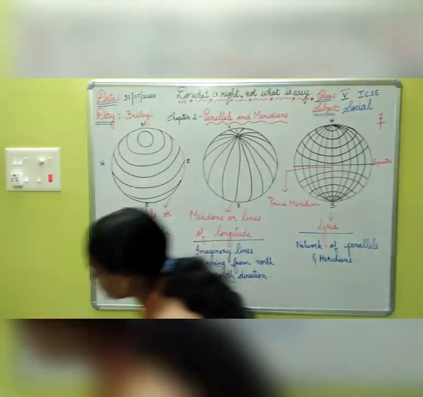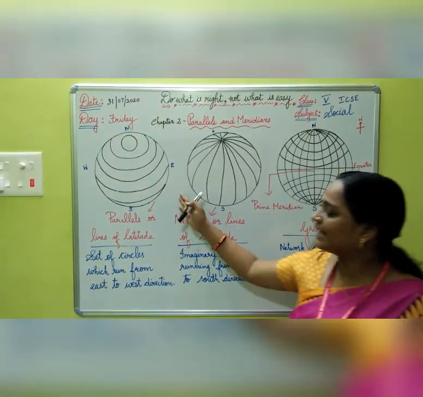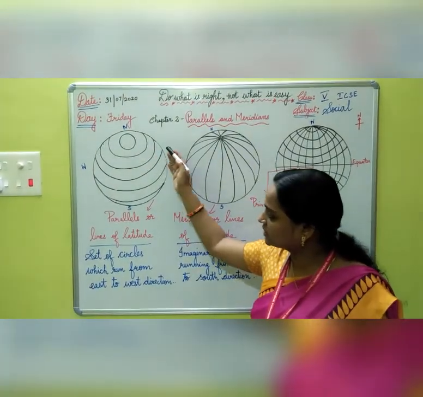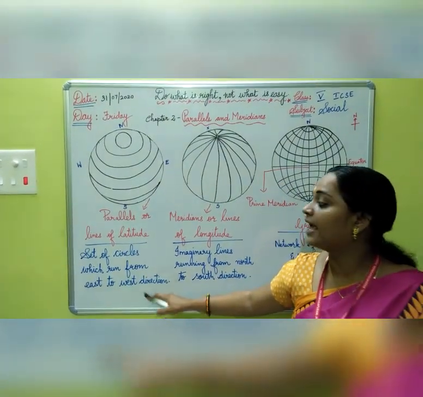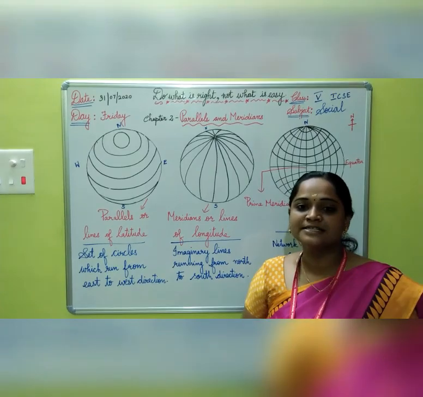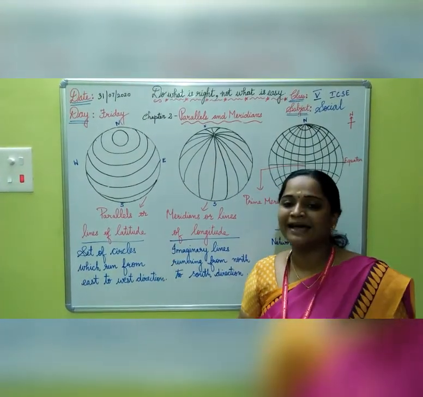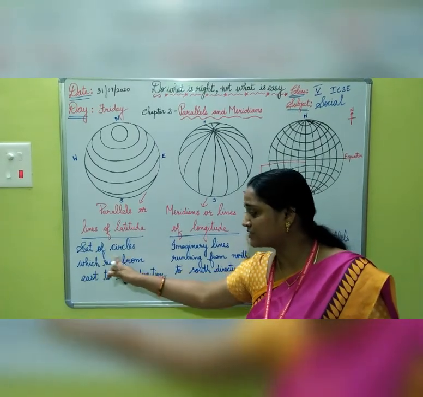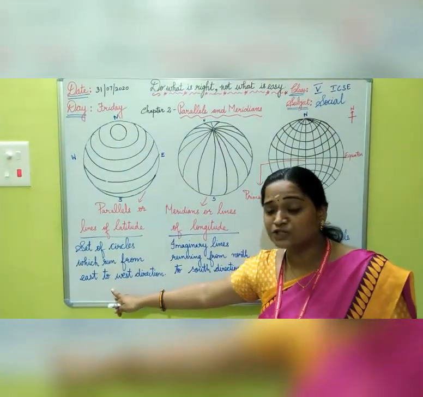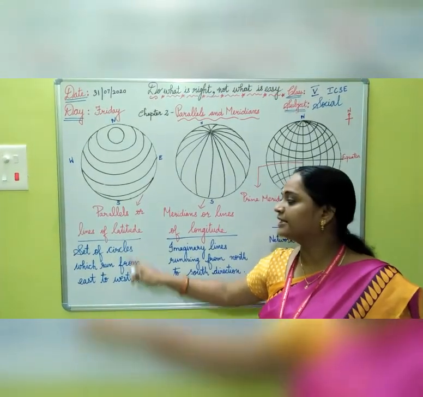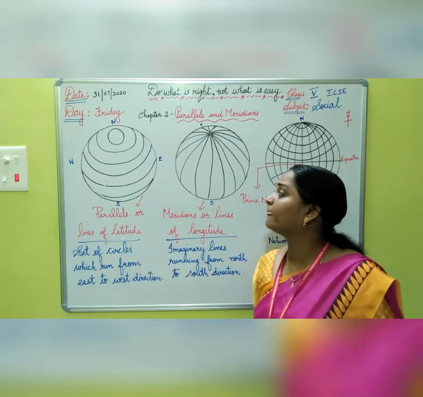And now we are going to see what is a parallel. Parallels are nothing but a set of circles which run from east to west direction, and the other name for parallels is lines of latitude. What we have to remember, parallels are a set of circles which act as imaginary lines, and they run from east to west direction. The other name for parallels is lines of latitude.